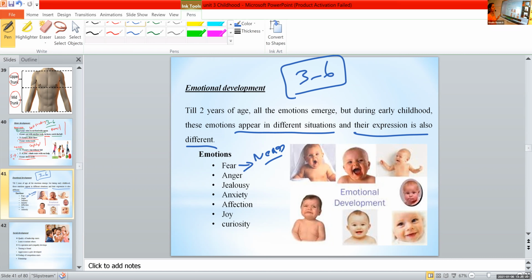How do we recognize that the child is in fear? Cry. Very good. Crying. That is a symptom or an expression of fear. Very good, Sana. Then Meghna. Some children hide behind their parents. Very good. These are all the expressions behind the fear. Okay, so fear is a negative emotion.